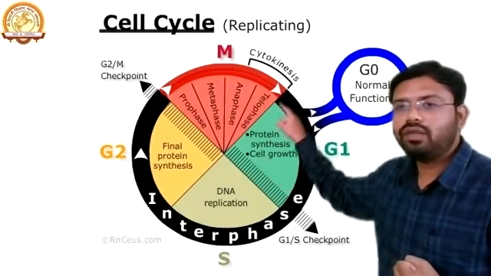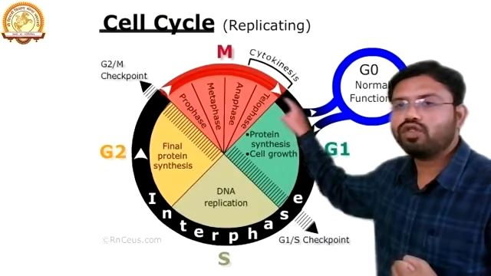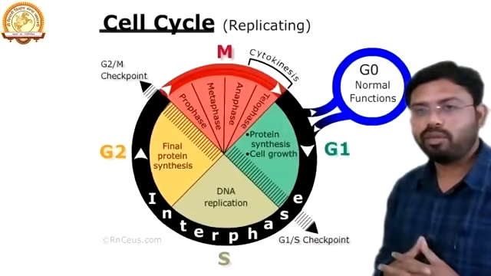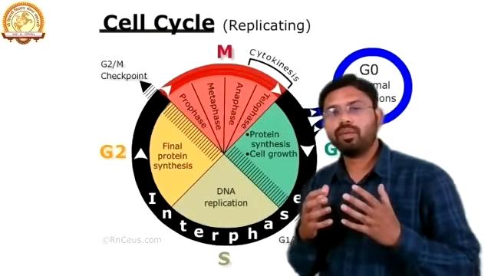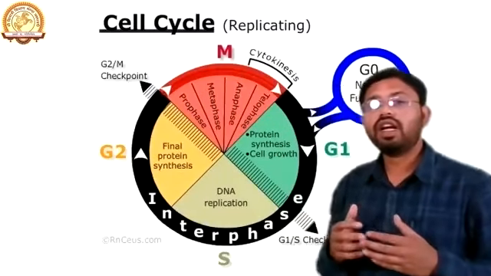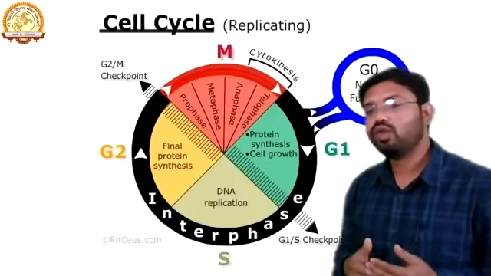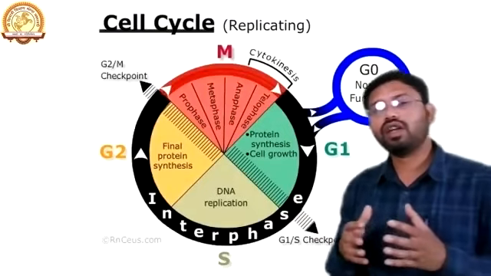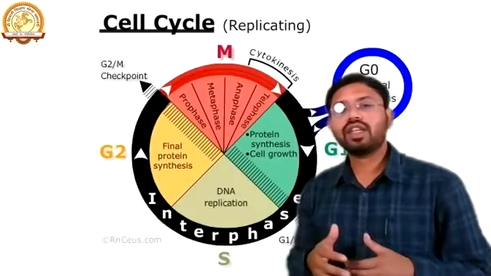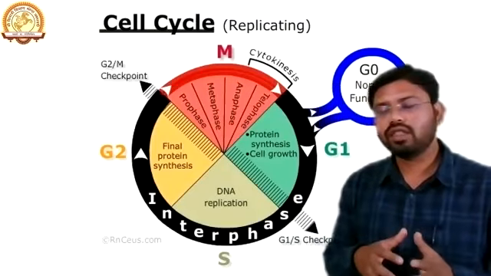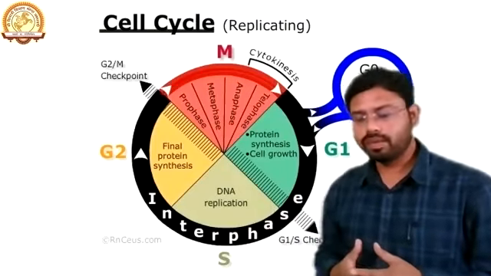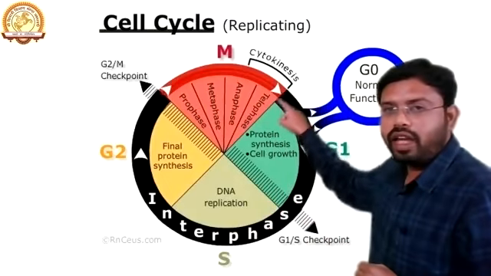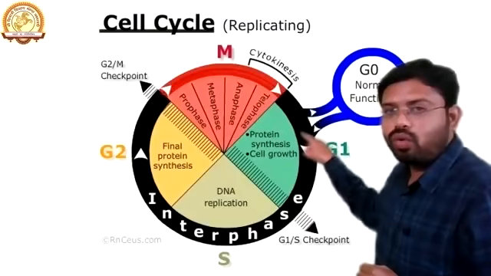At the starting phase of G1, it starts to produce its proteins, that is, the machinery of protein synthesis, the translation mechanism. As we know, there is transcription and translation. Transcription is for the formation of RNA from the DNA, and translation means the synthesis of protein molecules from the mRNA.